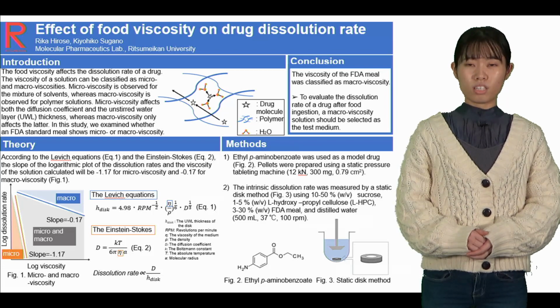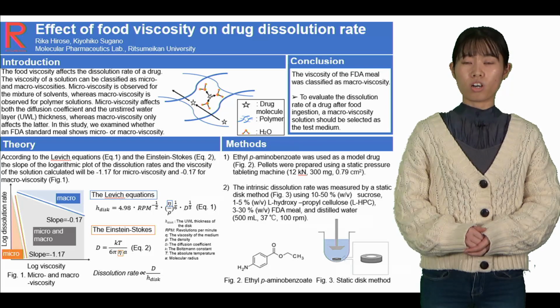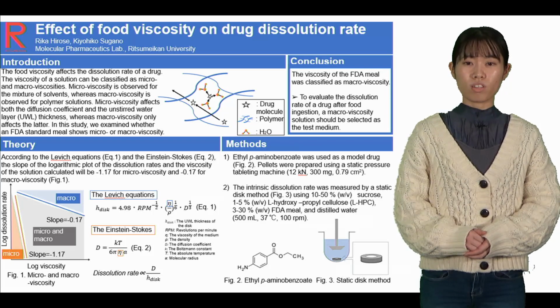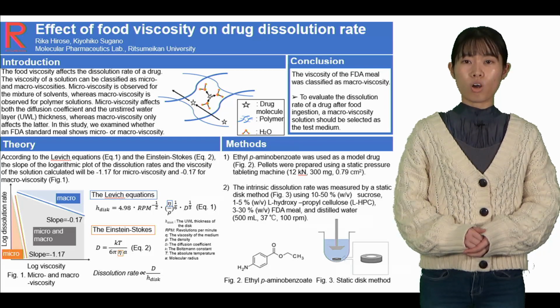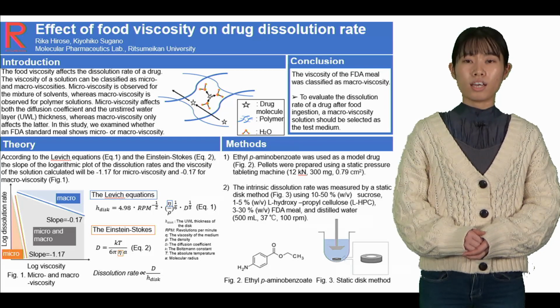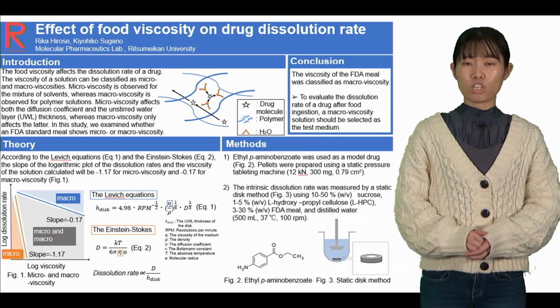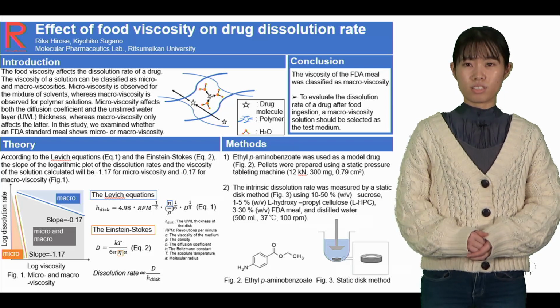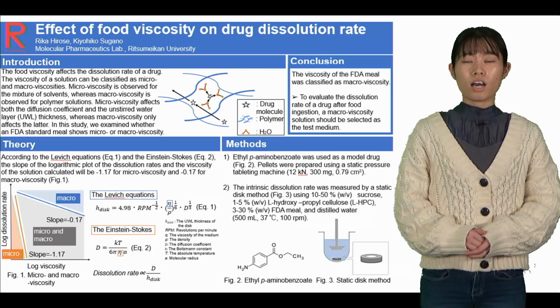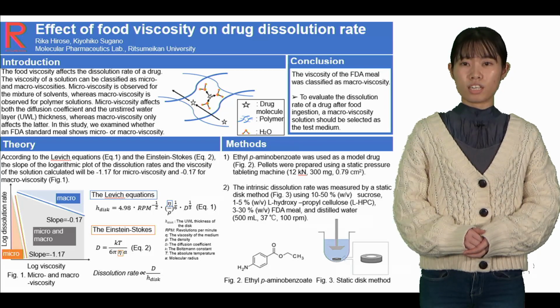Micro viscosities affect both the diffusion coefficients and the unstirred water layer thickness. In contrast, macro viscosities only affect the latter. In this study, we examine whether the FDA meal shows micro or macro viscosity. Next, I will talk about the theory of the study.